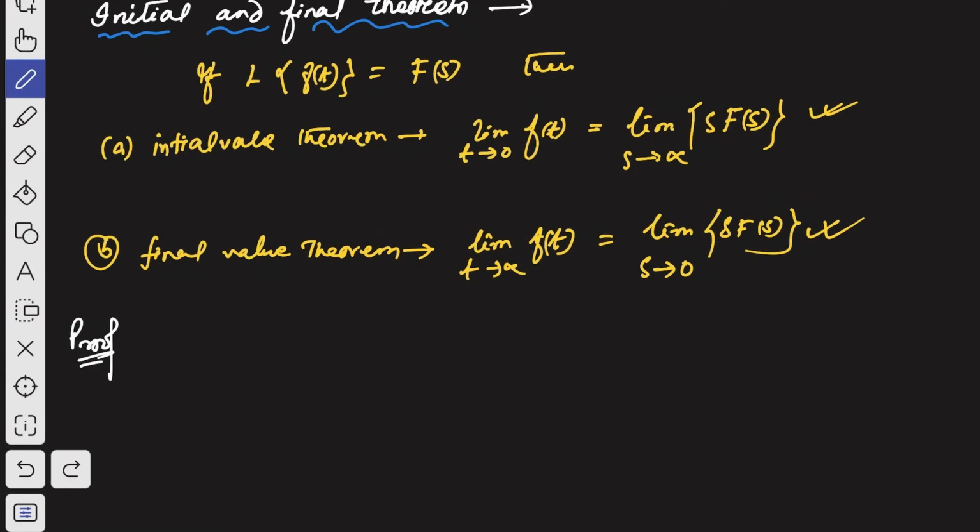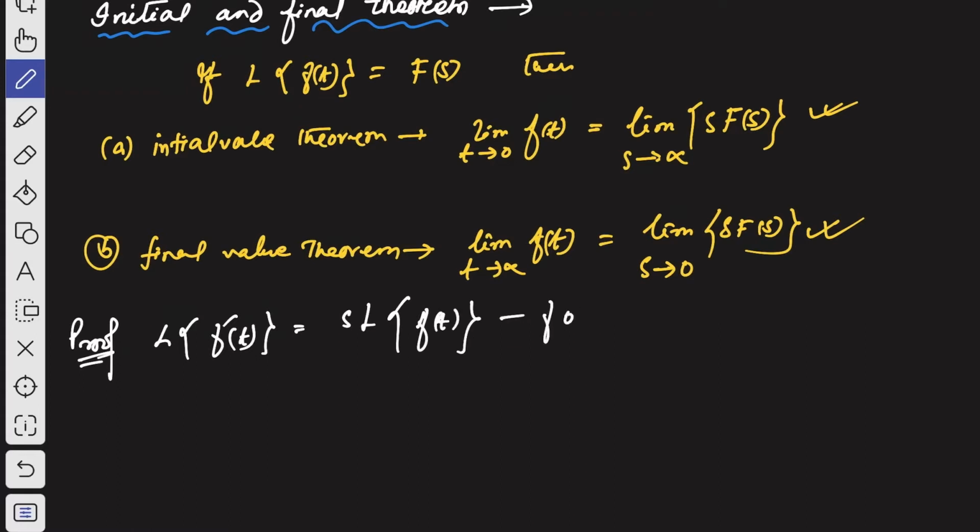Now you see Laplace transformation of the derivative of f of t, that means f dash of t, is given by s into Laplace transformation of f of t minus f of 0. That we have already proved, right?